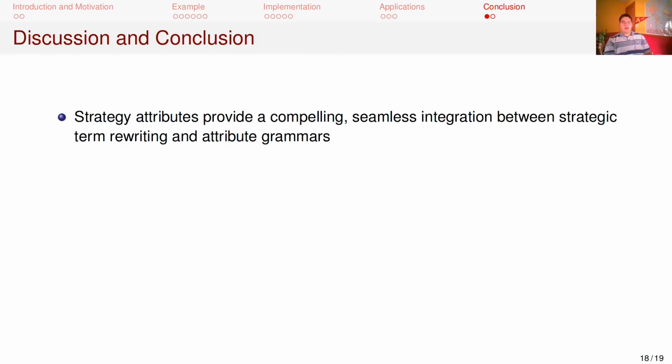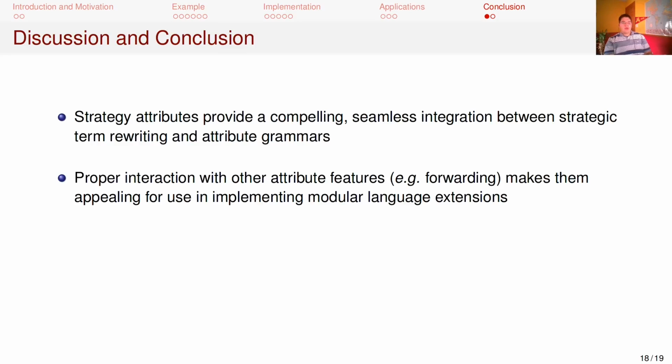In conclusion, we believe that strategy attributes provide a quite natural and compelling integration of strategic term rewriting systems and attribute grammars. The applications that we have presented would be less elegant if implemented using only one approach or the other. Strategy attributes are especially useful in modular language extensions using forwarding.